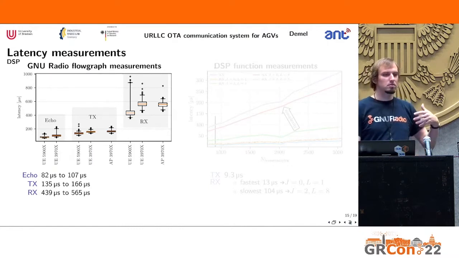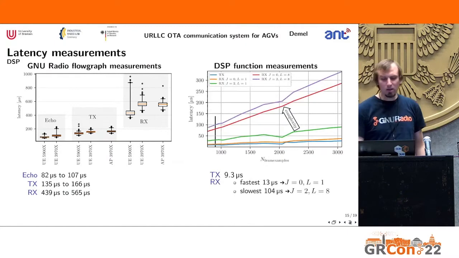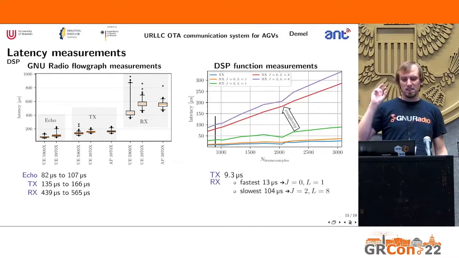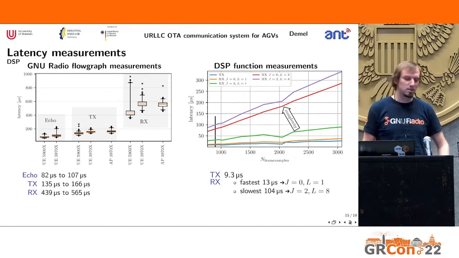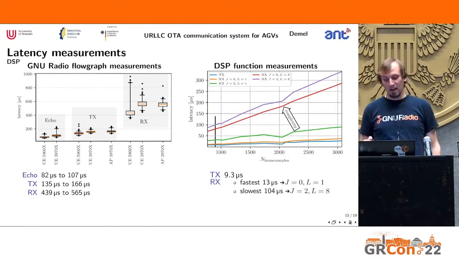let's say, overhead. Here we'll look at just the DSP functions that we use and measure these. You can actually see that the black bar is our specific configuration that we use for our demo. And you can see that the transmit latency for all our blocks is only 9.3 microseconds. So it's an order of magnitude lower than what we see in our GNU Radio flow graph.